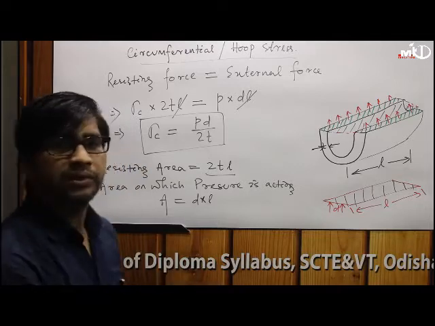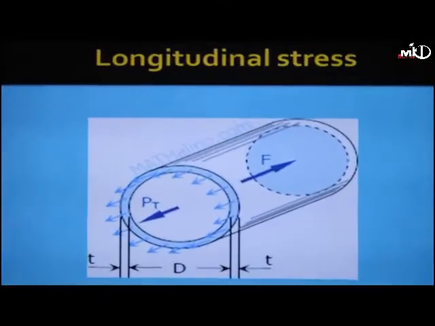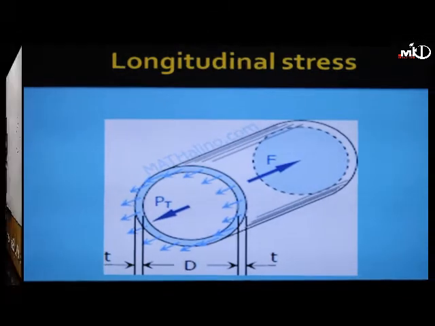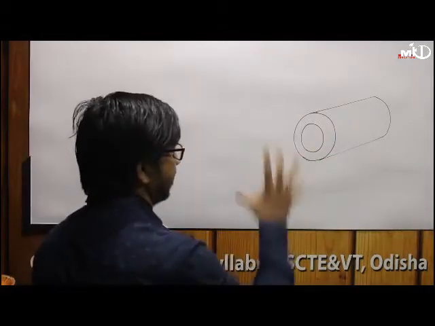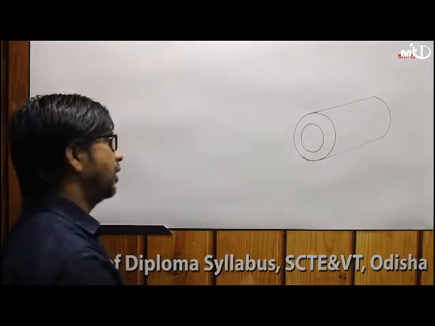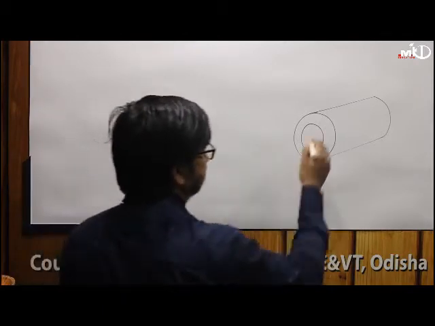So now we will derive the longitudinal stress. Okay, so you see, suppose this is one section or one portion after failure, and these are the resisting areas.